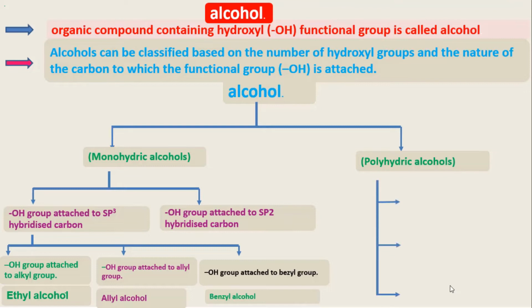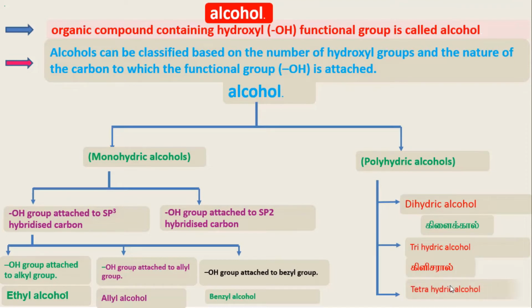Next is polyhydric alcohol. Based on the number of hydroxyl groups present in the alcohol, polyhydric alcohol is classified into dihydric alcohol, an example is glycol. Next is trihydric alcohol, in which 3 hydroxyl groups are present, an example is glycerol. Next is tetrahydric alcohol, in which 4 hydroxyl groups are present.